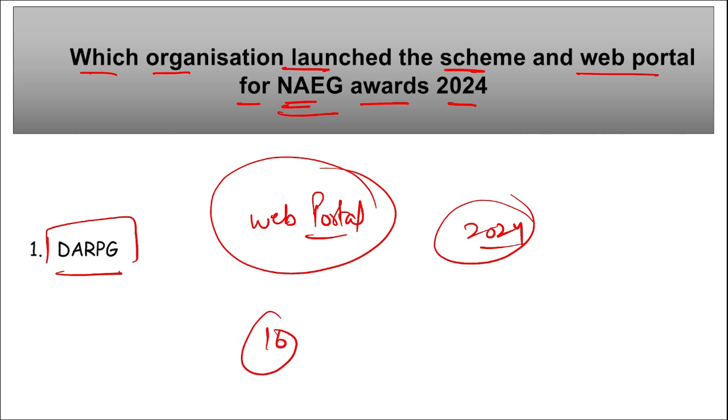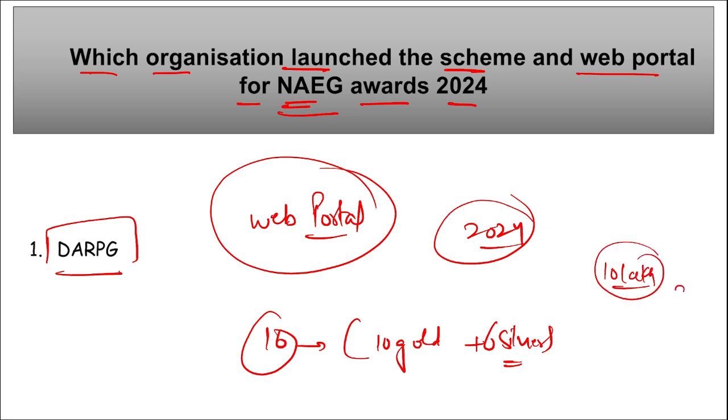Here are 16 awards, that is 10 gold and 6 silver. They will be conferred under this NAEG 2024, that is National Awards for E-Governance. The awards include an incentive of 10 lakh rupees for the gold award and 5 lakh rupees for the silver award. Correct? And the last date of submission for the nomination of the National Awards for E-Governance 2024 is 29th of December 2023.